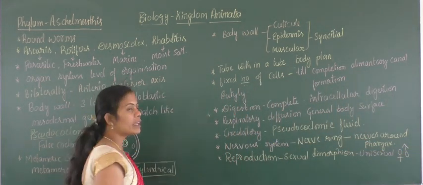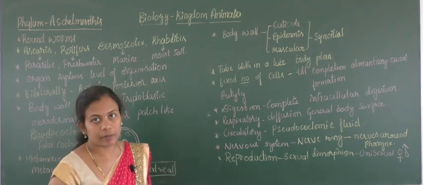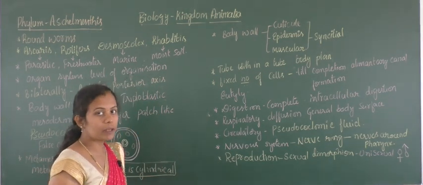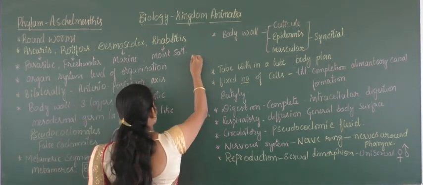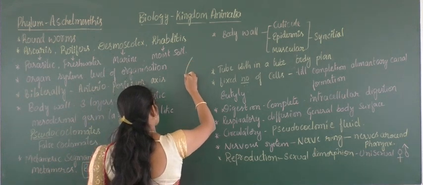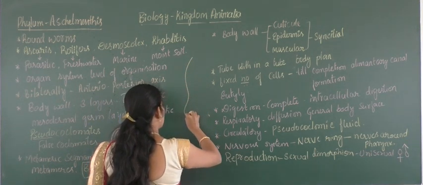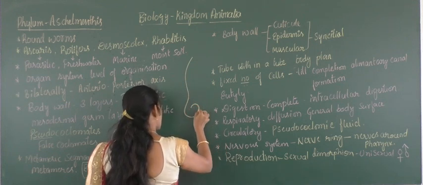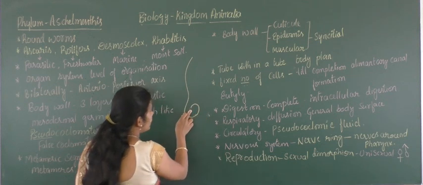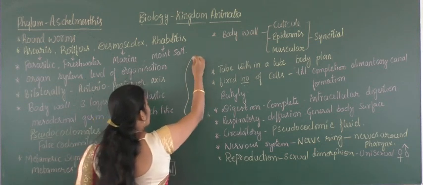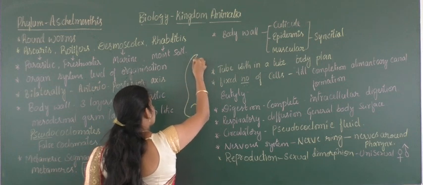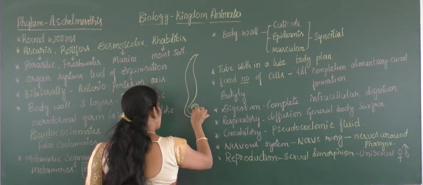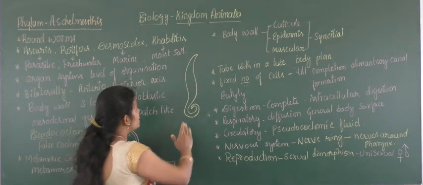How will you identify the male and female? So when you find an Ascaris, any Ascaris which is living, you can find that there will be a continuous structure and the tail is going to be prehensile. So in this way the structure is going to be coiled, and this is considered as the anterior end, and this as the posterior end.